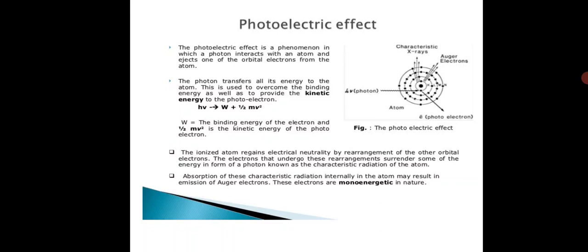These ionized atoms regain electrical neutrality by rearrangement of other orbital electrons. The electrons that undergo these rearrangements give off the energy in the form of a photon, known as the characteristic radiation of the atom.